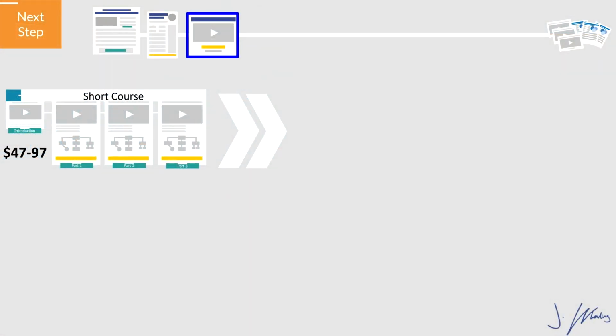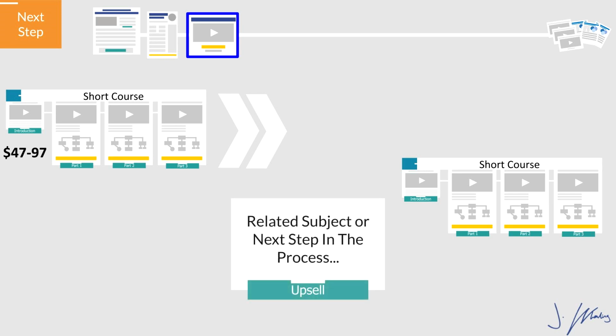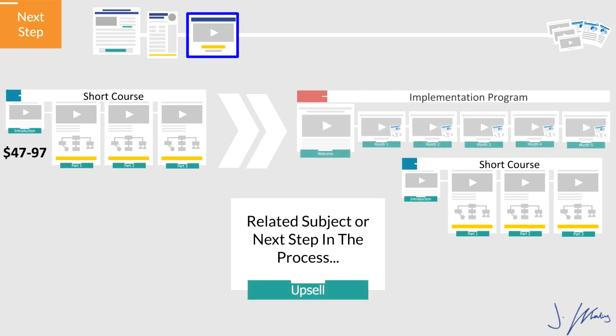So now let's go through a couple of examples of what this could actually look like. And the very first one deals with if you're selling just a basic course. And let's say your course is $47 to $97 and it's solving problem A. Well, a great upsell would be offering another small product that solves problems B, C, and D, aka the next steps in whatever their process is, or offering them a full-blown implementation plan that takes care of the whole next stage.